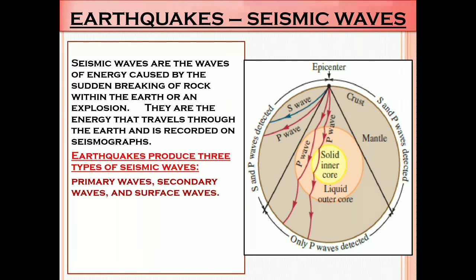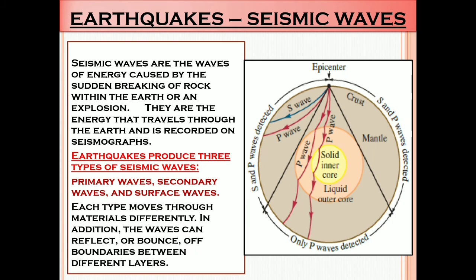Earthquakes produce 3 types of seismic waves. They are primary waves, secondary waves and surface waves. Each type moves through materials differently. In addition, the waves can reflect or bounce off boundaries between different layers. We studied about the different layers of the earth.